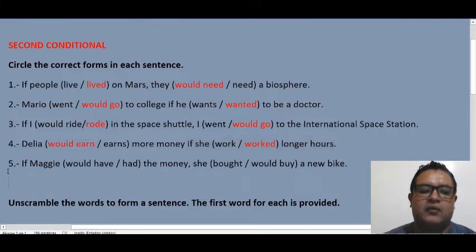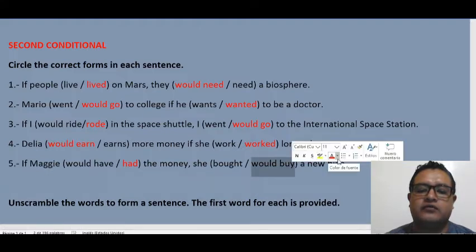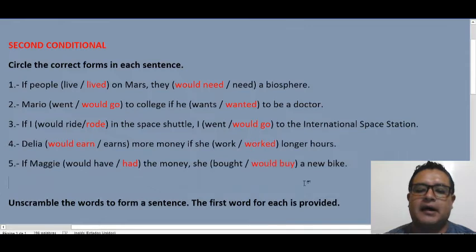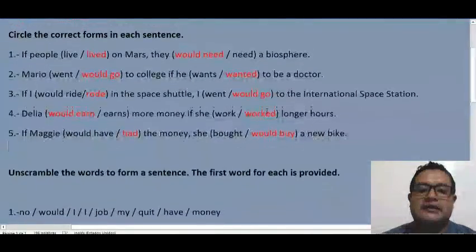Okay, now we are starting number five with the if. The past simple must be in this part. This is going to be the past simple. So if Maggie had the money, she could buy a new bike. In this case, the correct answer is going to be the modal, so she could buy a new bike. Okay, and now this exercise was multiple choice, so it is a little bit easier than the next one.